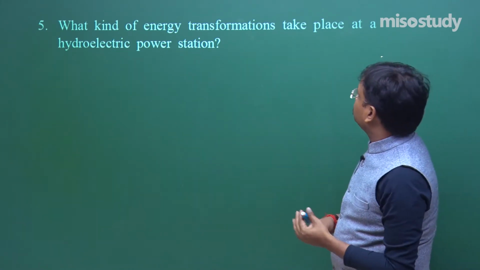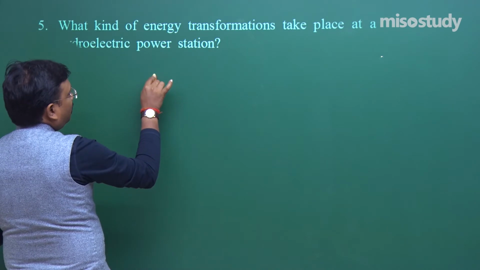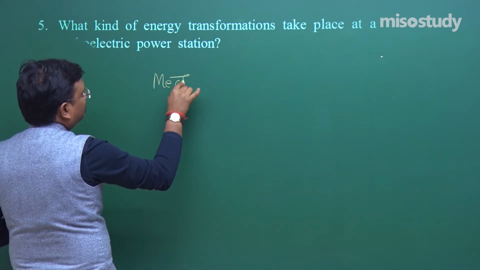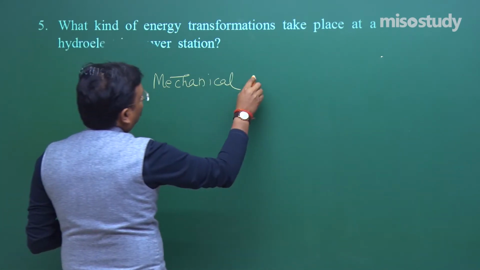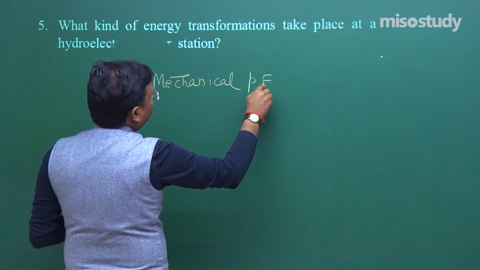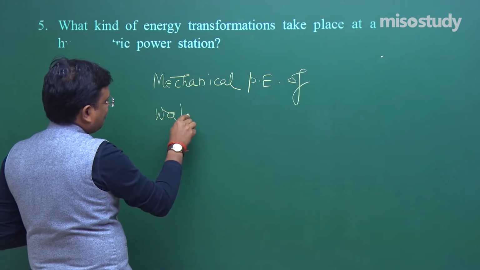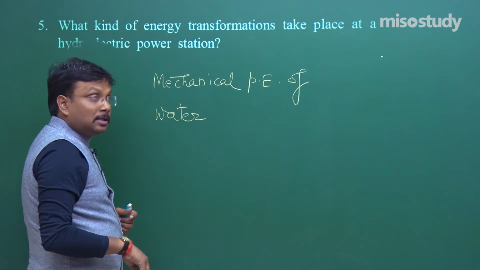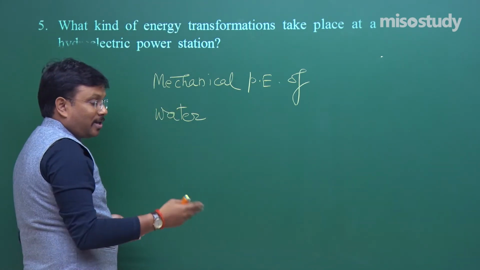Fine. So what I should write down is mechanical potential energy of water, fine, because water falls from a height on the turbine blades.